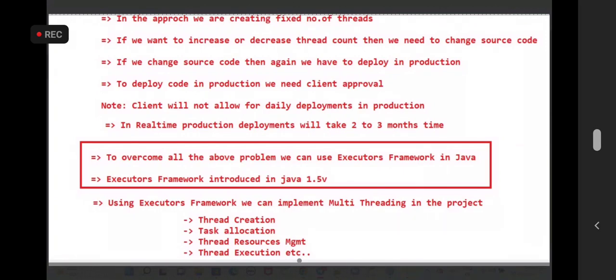What is the benefit of going for this Executors Framework? It is going to create the threads dynamically based on the number which we have given. It is going to take care of thread creation, task allocation, thread resource management and thread execution. Everything it is going to take care of.